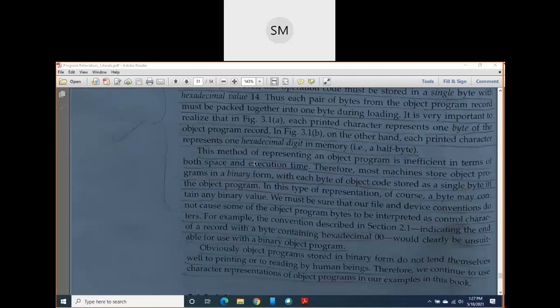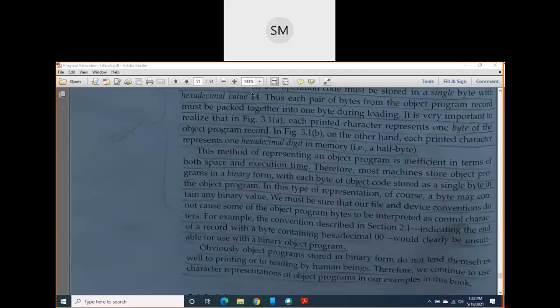Always remember, when we used instruction format number 4 in the modification record, the last 20 bits were the address. Those 20 bits we did not represent in terms of bytes. We represented them in terms of half bytes, so there were 5 half bytes. 5 half bytes is equal to 20 bits. Instead of calling 20 bits 2.5 bytes, we call it 5 half bytes. Similarly, here also we should represent this 14 in terms of half bytes.